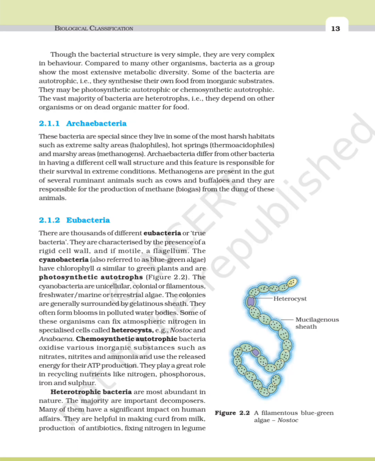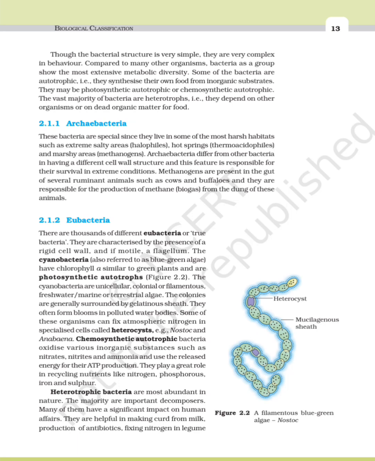Chemosynthetic autotrophic bacteria oxidize various inorganic substances such as nitrates and ammonia and use the released energy for ATP production. They play a great role in recycling nutrients like nitrogen, phosphorus, iron, and sulfur. Heterotrophic bacteria are the most abundant in nature. The majority are important decomposers.